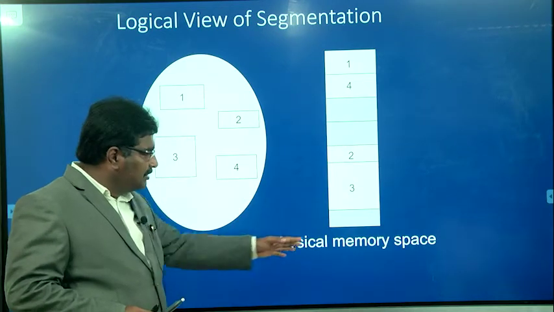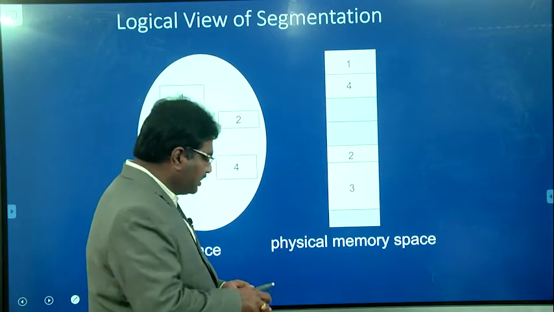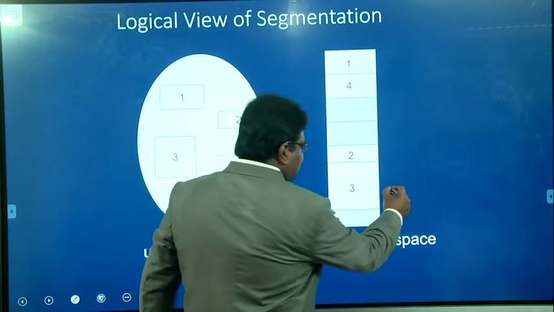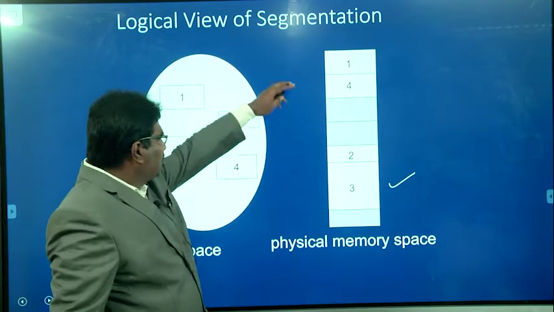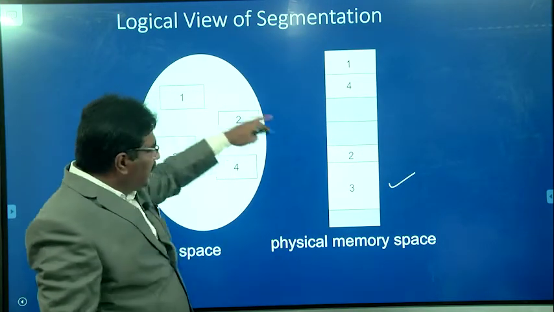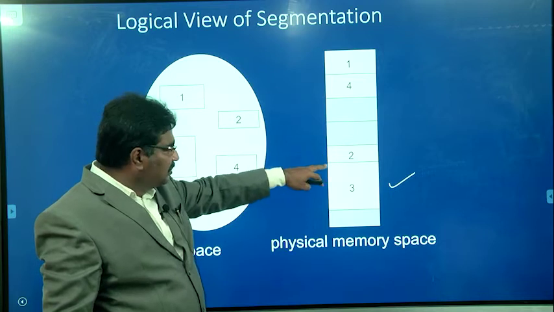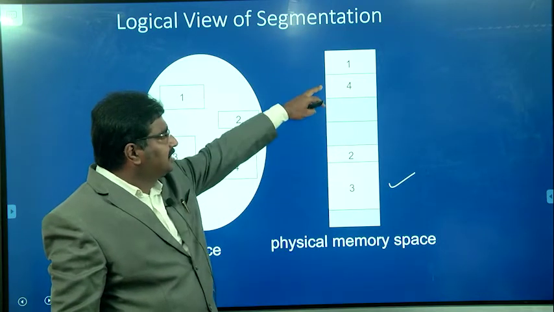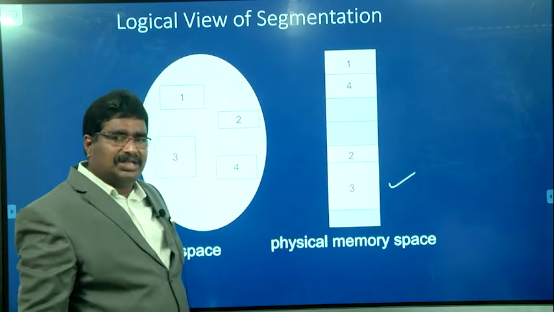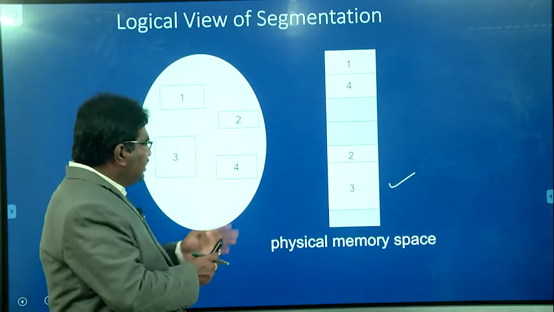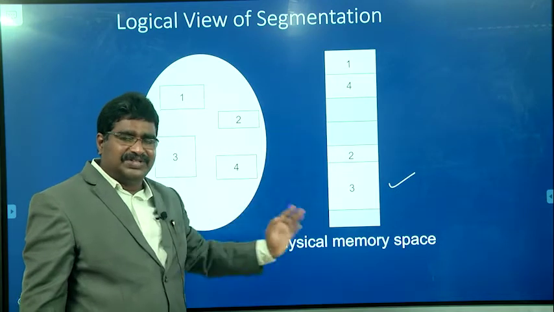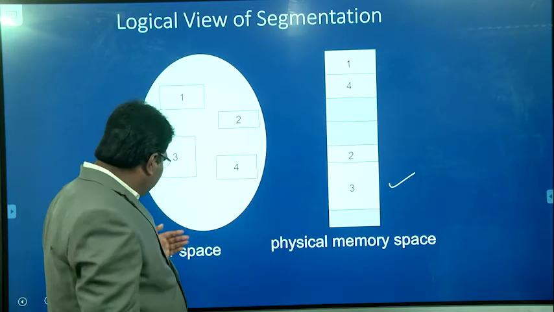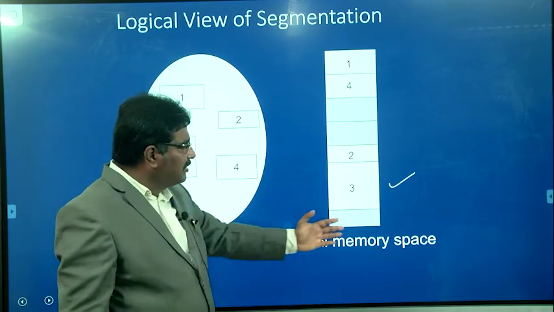And how is the physical memory space organized? Just like the previous example, we assume that memory is divided into fixed-size partitions. One partition is allocated to segment 1, another partition to segment 2, another to segment 3, and another partition to segment 4. So each and every segment is stored in one partition in the physical memory. So this is the user space, and this is how the physical memory space is allocated.